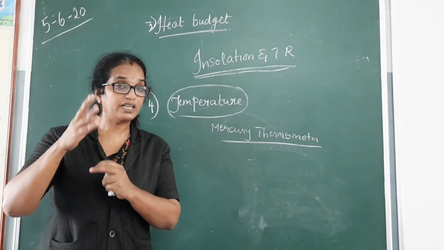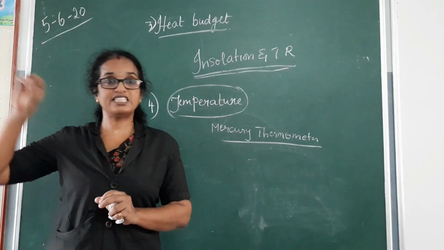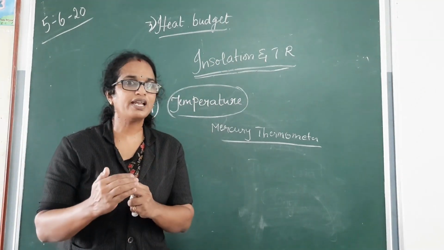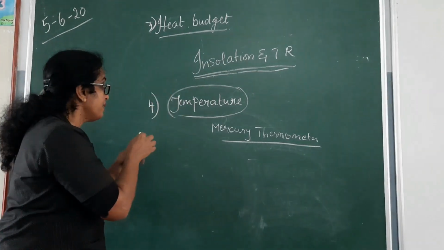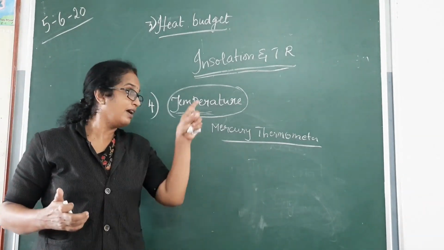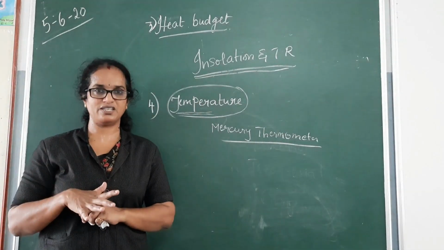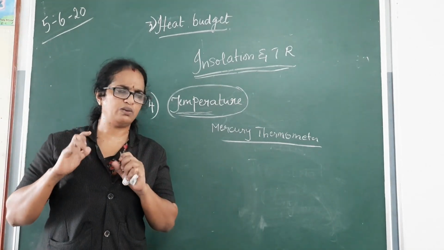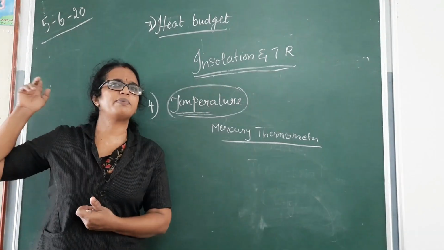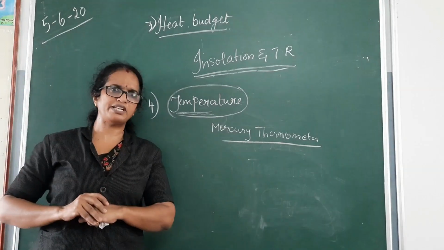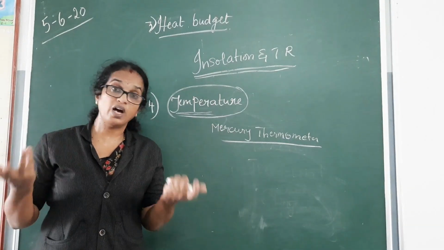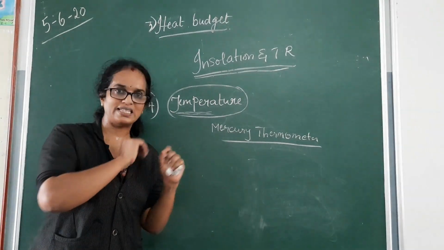What is the reason? I already said Palakkad's temperature is this, Chennai's temperature is that, Trivandrum's temperature. You used to hear this news. Now, before I give you another concept, let us discuss the factors influencing the distribution of temperature. Because you will be wondering what the causes are. If Palakkad's temperature is 32, how come Trivandrum's temperature is like this? How come Kodaikanal's temperature is like this? How come Munnar is like this? How come Goa is like this? Maybe you are wondering or you are not wondering. Let us come to an answer for this.